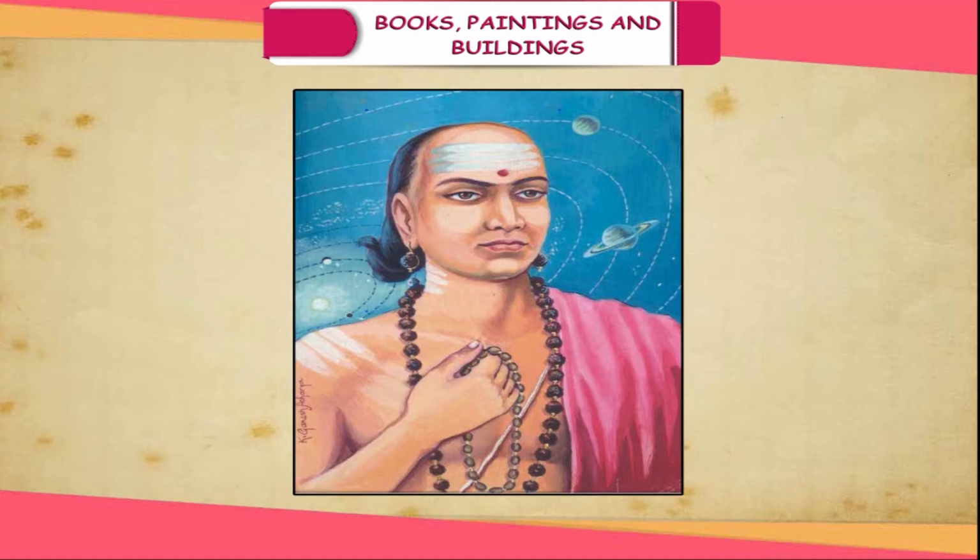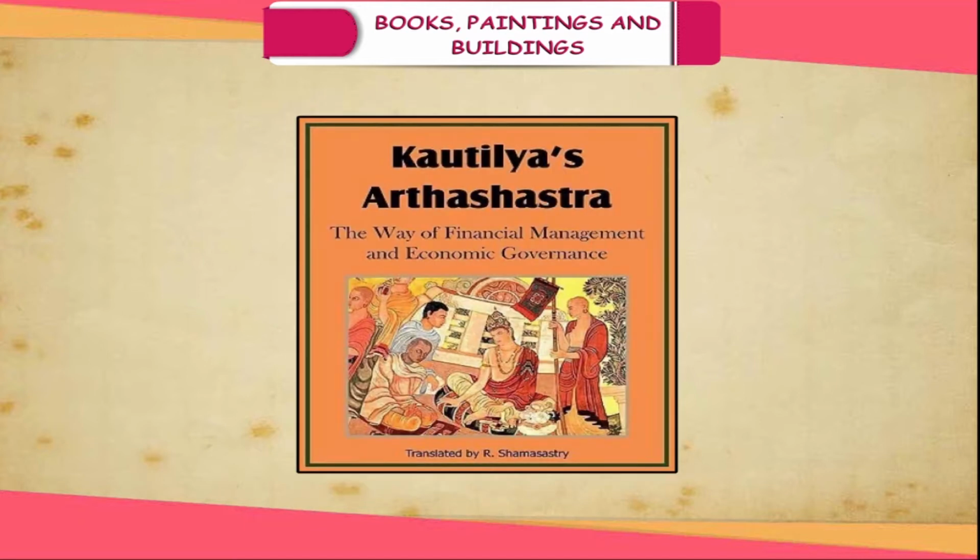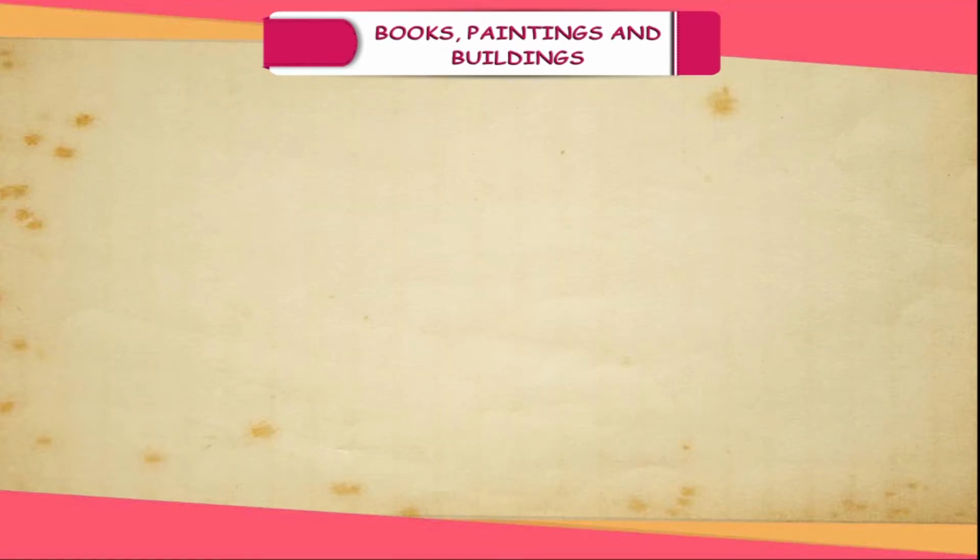Charaka Samhita provides a detailed anatomy of the human body with methods of diagnosis and treatment of different illnesses. Another physician, Sushruta, wrote Sushruta Samhita, which talks about surgery and surgical instruments. Arthashastra, written by Kautilya, is an ancient Indian treatise on economics and politics. It explores the demands of statecraft in the prosperous Mauryan period under Chandragupta Maurya.